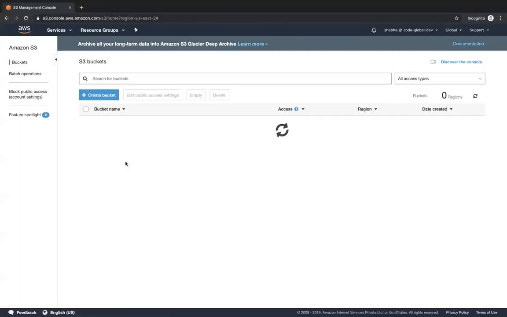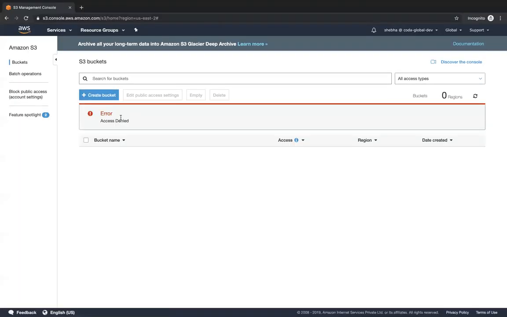So you can see over here that she has access denied. So she does not have access to any of the buckets, which is surprising, right? But if everything goes well, everything goes fine, we are not learning something new, right? So we'll go ahead and fix this.